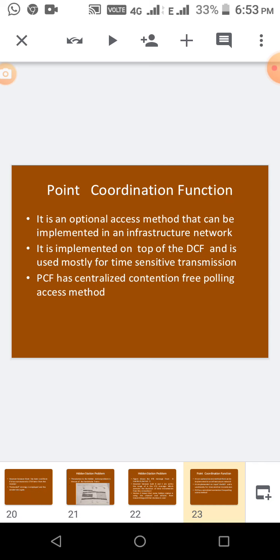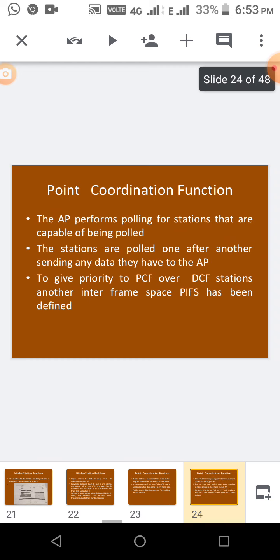Next, point coordination function. It is an access method that can be implemented in an infrastructure network. It is on top of DCF. Point coordination function is mostly used for time sensitive transmission. When we have to send a frame within a particular time limit, we have to use this PCF.